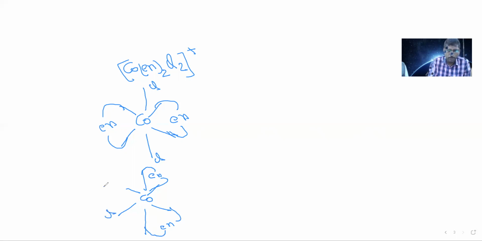Here, on this side, I arranged two chlorine atoms. Observe the above molecule and the below molecule. The above molecule is a trans isomer, because here both chlorines are opposite. That's why it is a trans isomer. Here, both chlorines are on the same side. That means it is a cis isomer.